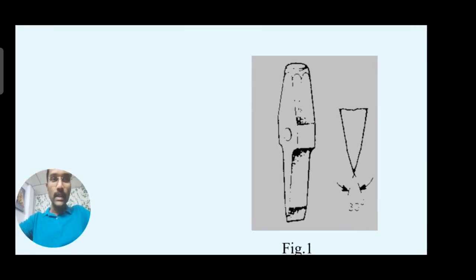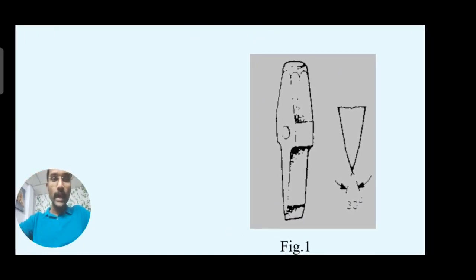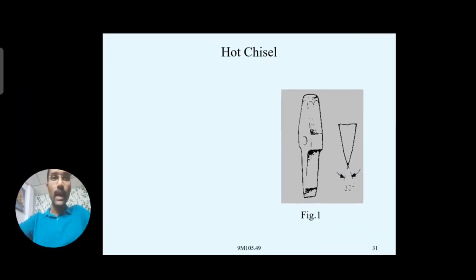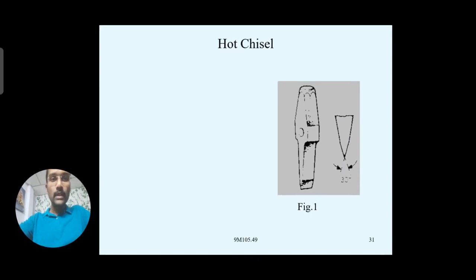One end is sharply edged, provided with an angle of about 30 degrees, the sharp edge. And you see at the top side, there is a striking portion. So on the top face, we strike with the help of the hammer. Compressive forces are applied while this bottom portion is placed on the hot workpiece.